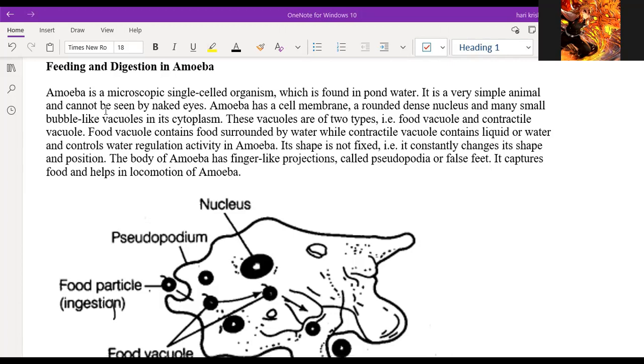These vacuoles are of two types, that is food vacuole and contractile vacuole. Food vacuole contains the food surrounded by water, while contractile vacuole contains liquid water